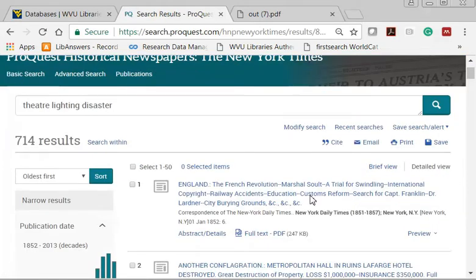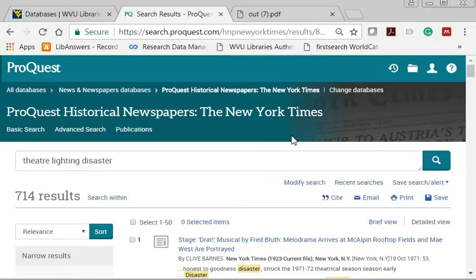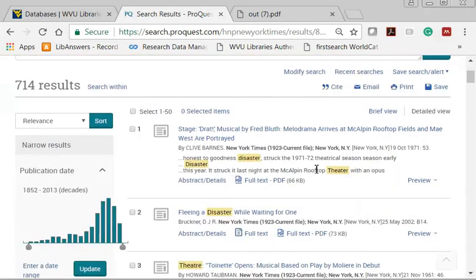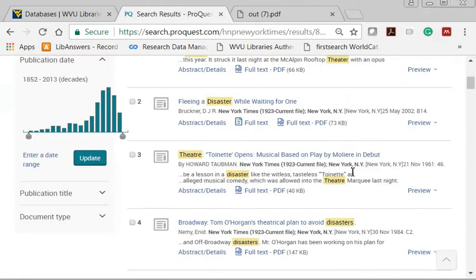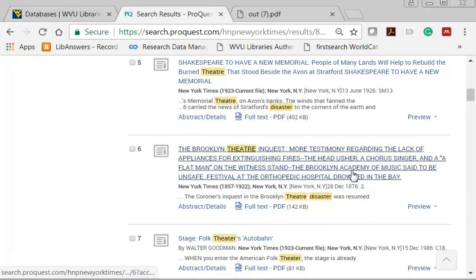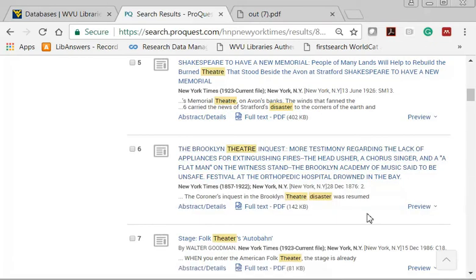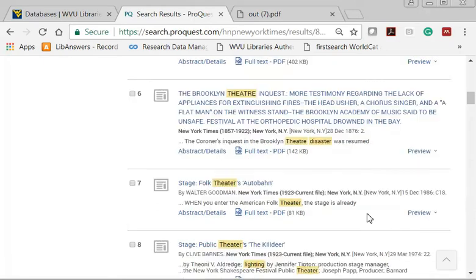I get 714 results. The normal sort is Relevance. But even with Relevance as your top sort, you can see that not all these disasters appear to be really related to theater lighting disasters. Remember that the database is simply searching on your keywords. Your key terms are showing up somewhere in the record, in the article. This means that you need to be strategic in selecting your keywords, and you need to be willing to browse through more than just the first 3 results.